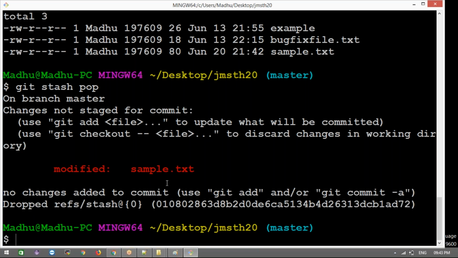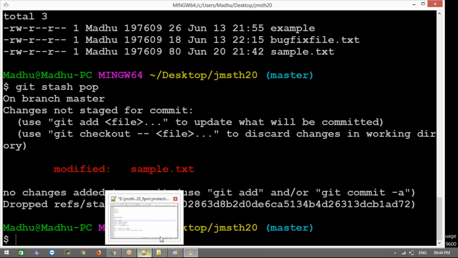This is what, in the interview, they will simply ask: what is git stash? Git stash is nothing but when you're switching from one project to another project, before moving to another project we apply the git stash. It will remind you where you left your project. When you come back, you apply the git stash pop for reminding where you left your project. That's it. Simple one line definition of that.